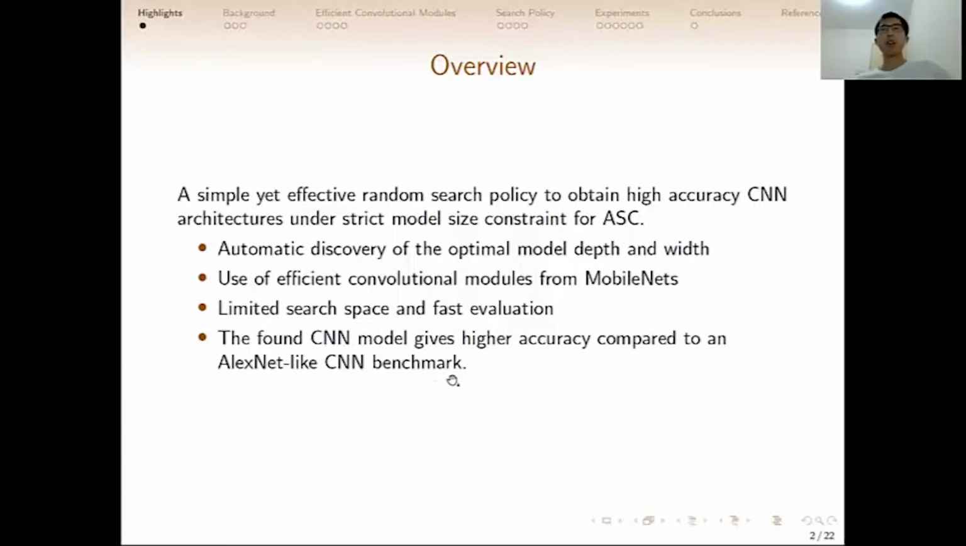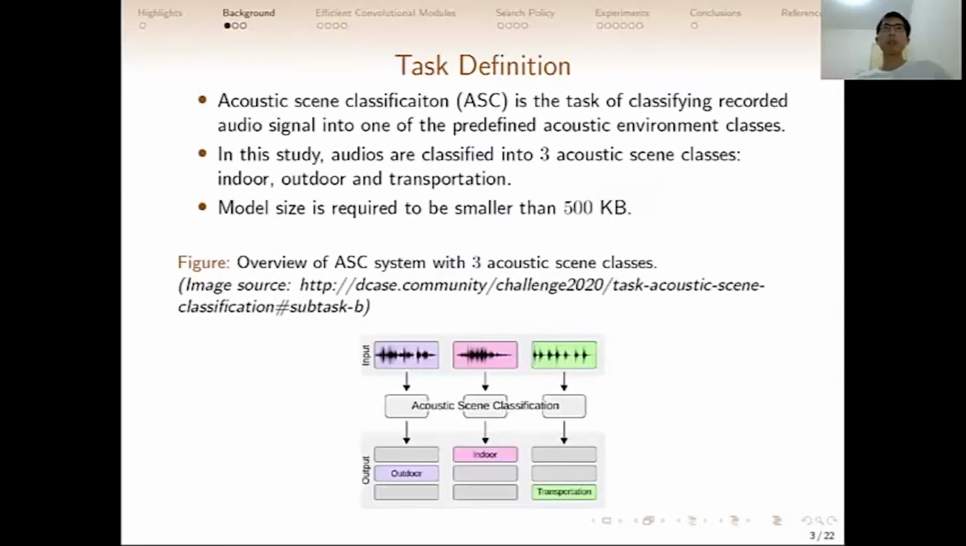We are dealing with the task of acoustic scene classification. It is the task of classifying a recorded audio signal into one of the predefined acoustic environment classes. In this study, we focus on three-class acoustic scene classification problems. The three classes are indoor, outdoor, and transportation. And in this task, we require the model size to be smaller than 500 kilobytes.